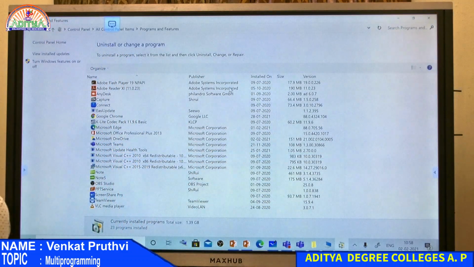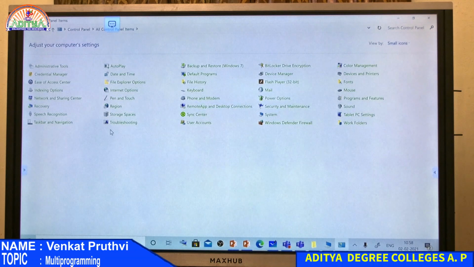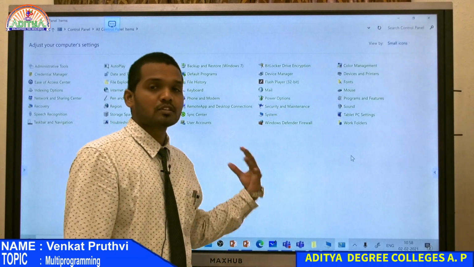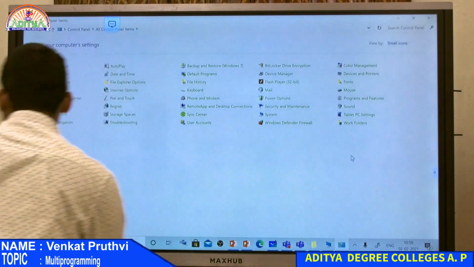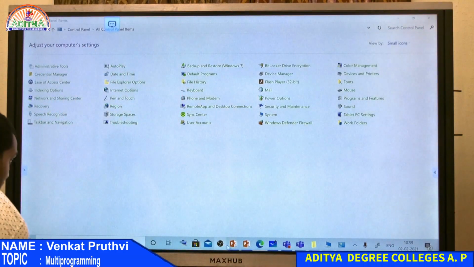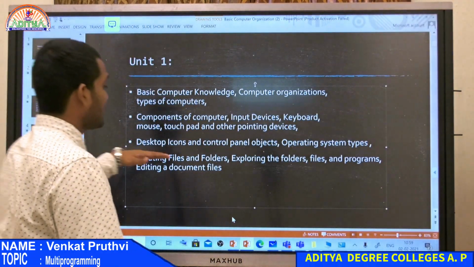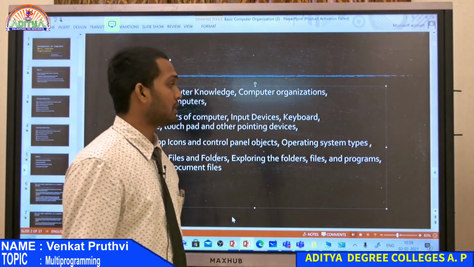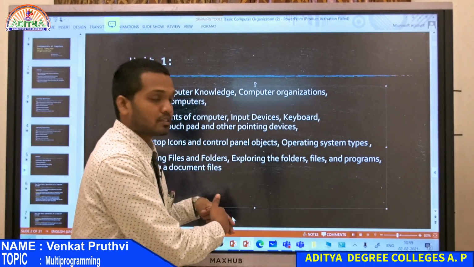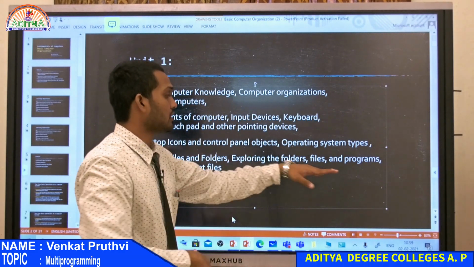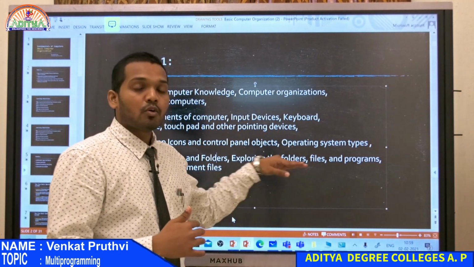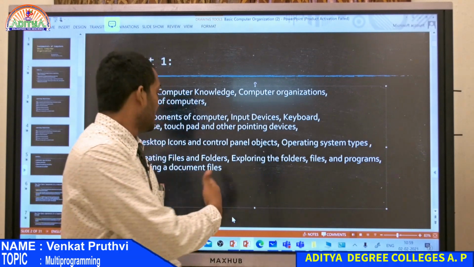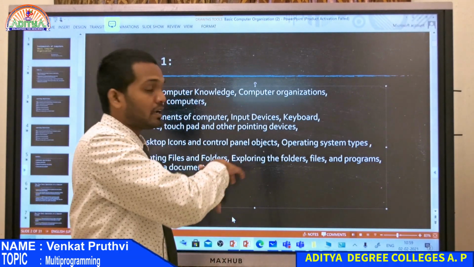Okay, and then after that we have various options related to the control panel, and as an activity, you can go to the control panel and look at what options are available for the computer. So with that we'll stop here, where we were discussing desktop icons and control panel objects, and we have completed operating system types. In the next session we'll start with creating files and folders, exploring files, folders and programs, and editing document files. Before that, we'll see how the file structure is related to the operating system, and we'll move on to the next topic where we'll end the first unit.